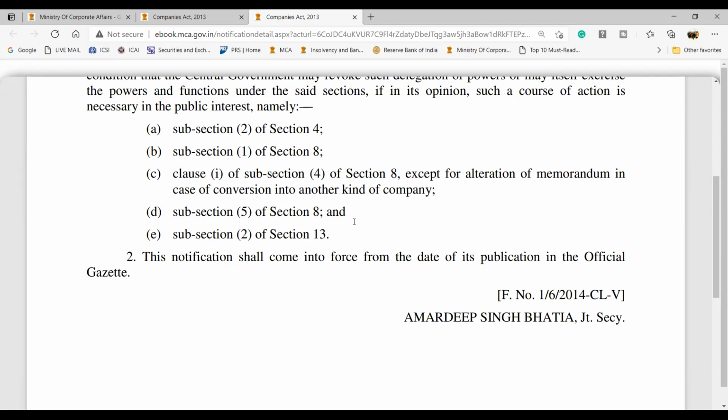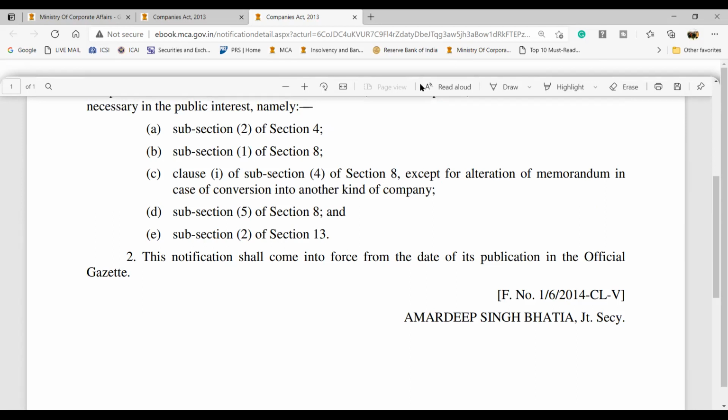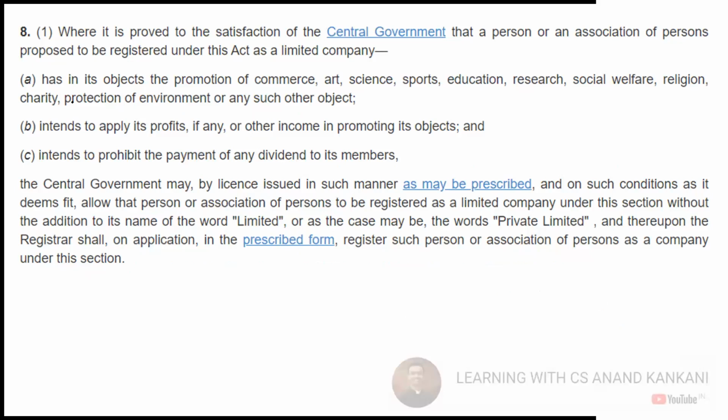Guys, is this clear? Okay. All right. Let's go ahead then. Read this. It says that where it is proved to the satisfaction of the central government that a person or association of persons proposed to be registered under this act as a limited company. Now tell me, can a Section 8 company be an unlimited company?